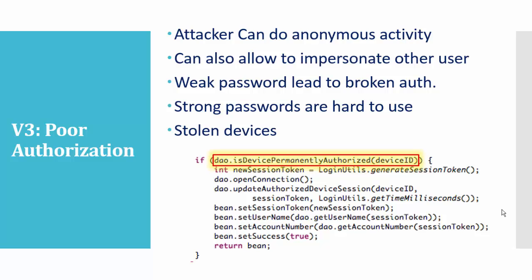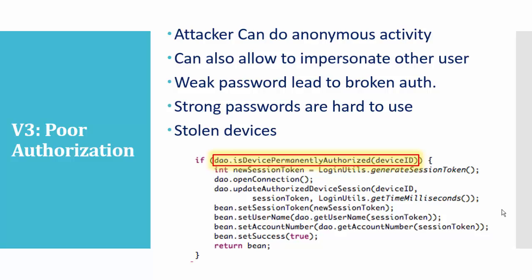This one is a coding example from the developer perspective. I have mentioned it here especially: DAO is a device permanently authorized by device ID. So we permanently authorize a device, even though we don't know whether this device will stay with the user for a longer time or not. We are just assuming that this device means only this user, but sorry, that's not possible.